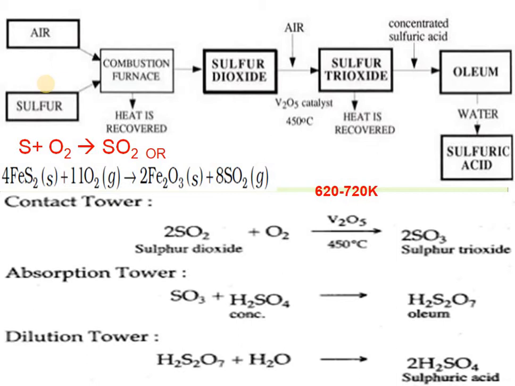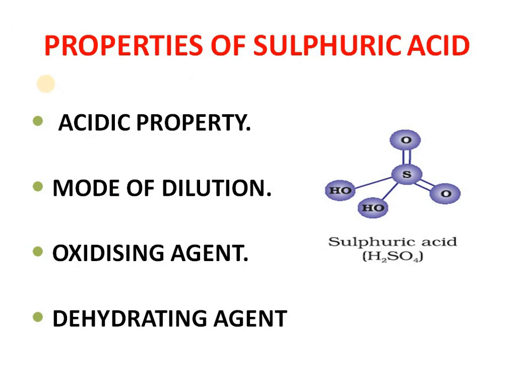This is all about the contact process. Now we are going to discuss the properties. Basically chemical properties, physical properties we have discussed already. It is a non-volatile acid and highly viscous at high concentration because of hydrogen bonding. Acidic property, mode of dilution, oxidizing agent and dehydrating agent. These properties we have to explain.